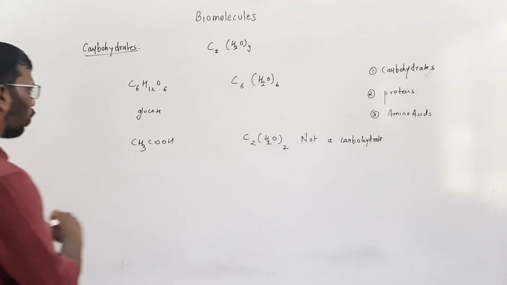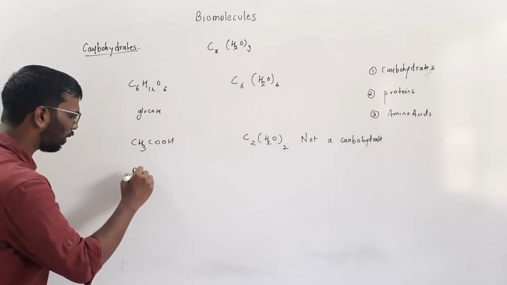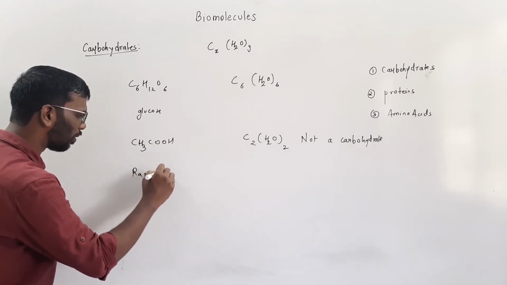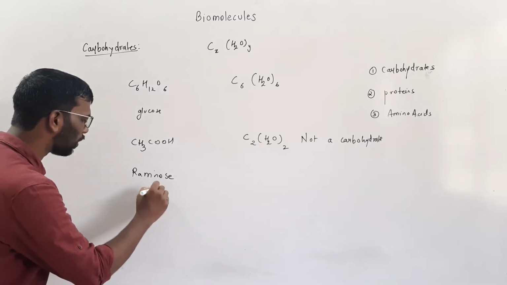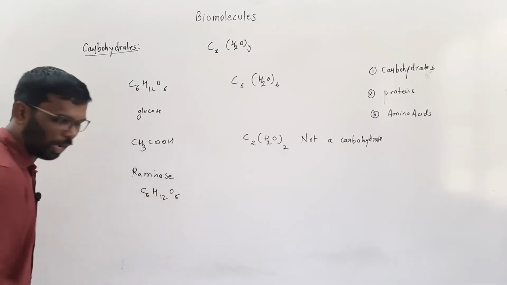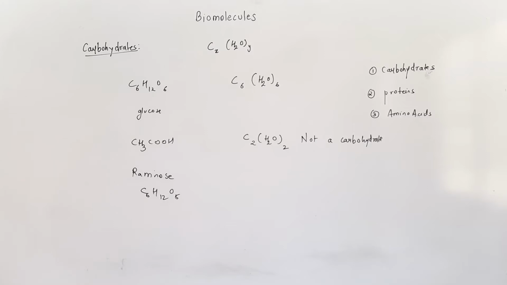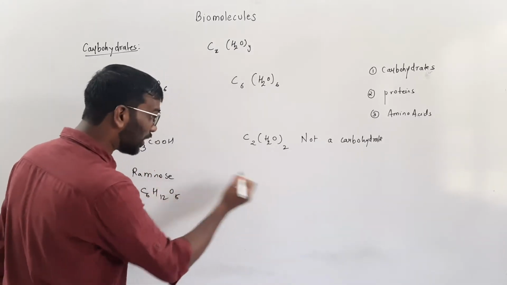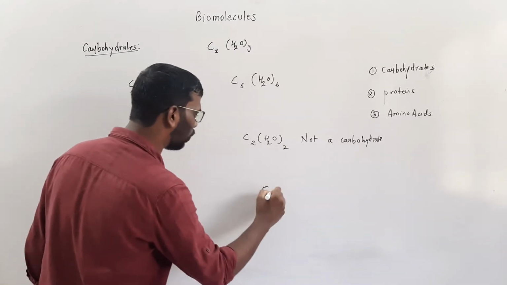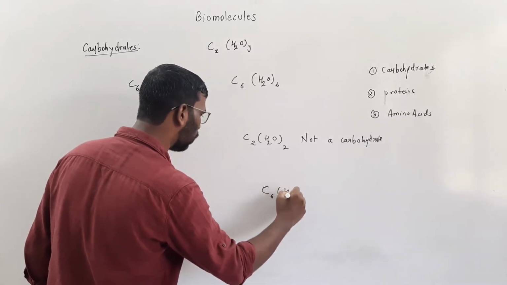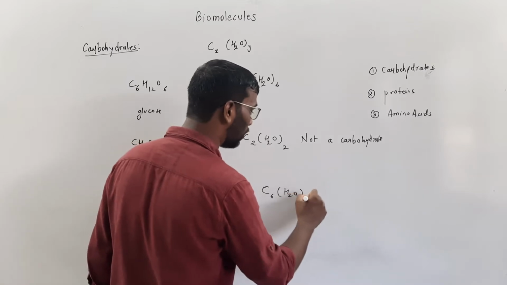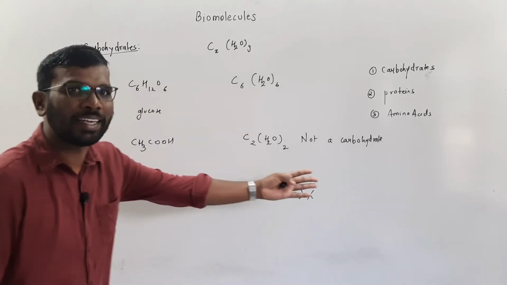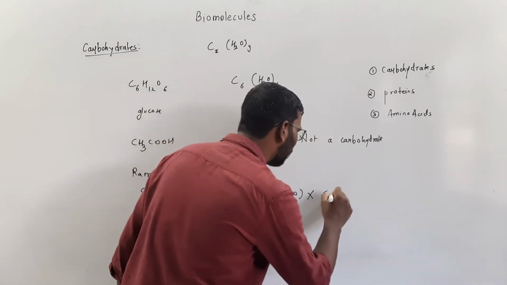Then there is one more example, that is rhamnose. This is a carbohydrate, C6H12O5. C6H12O5 is the formula, and it is a carbohydrate, but it doesn't fit into the formula Cx(H2O)y. Although it doesn't fit into the formula, it is a carbohydrate.